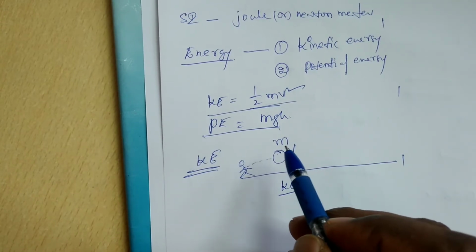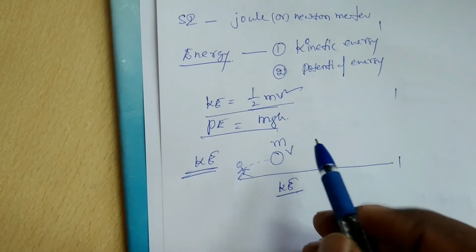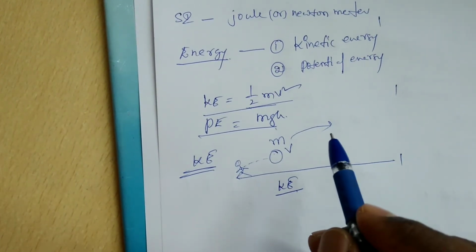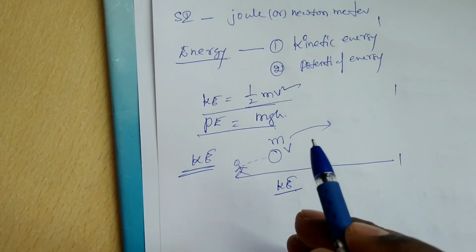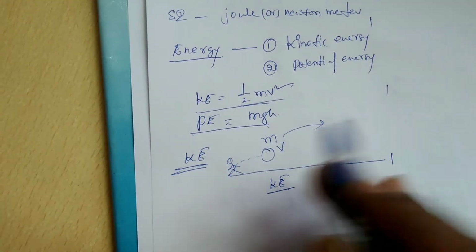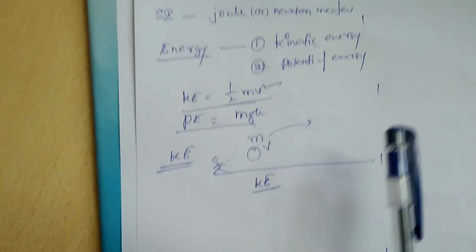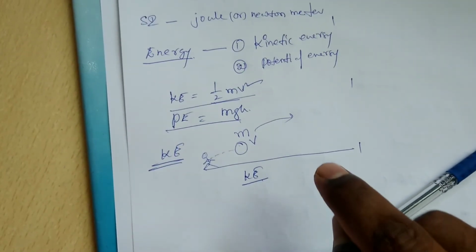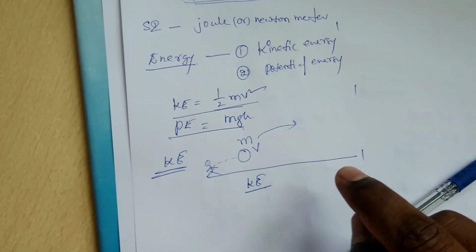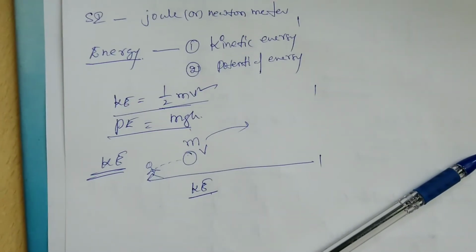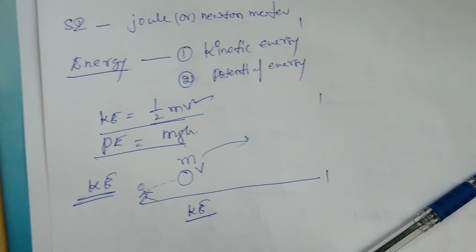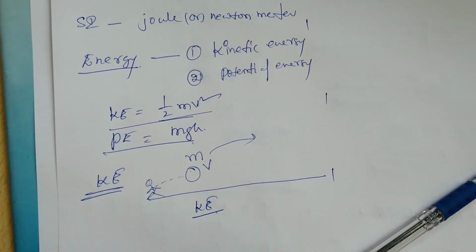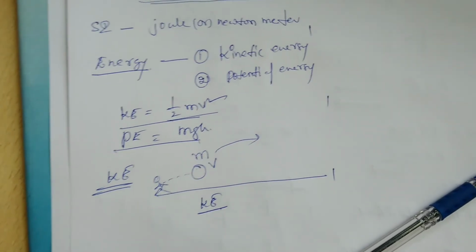If any object is moving with some velocity, it has kinetic energy. Now here a pen is there, I leave it.